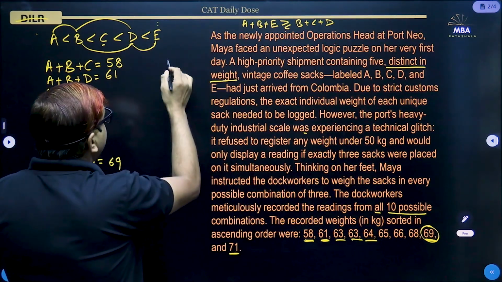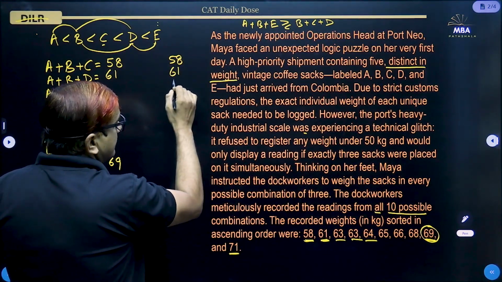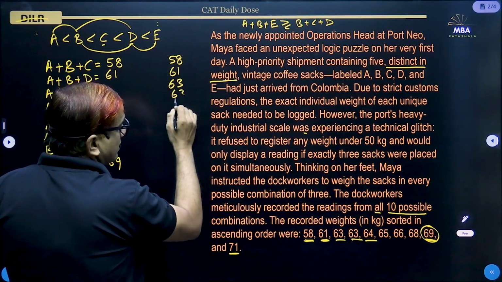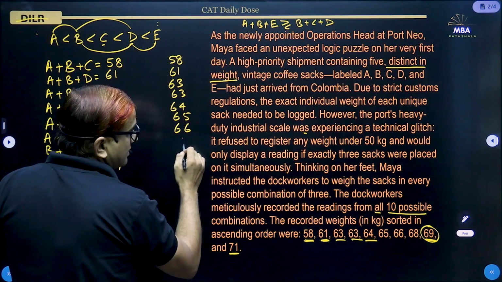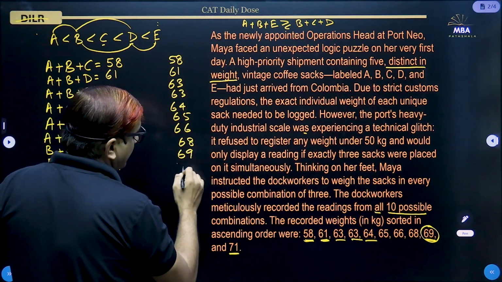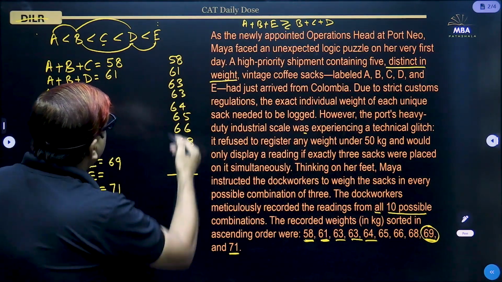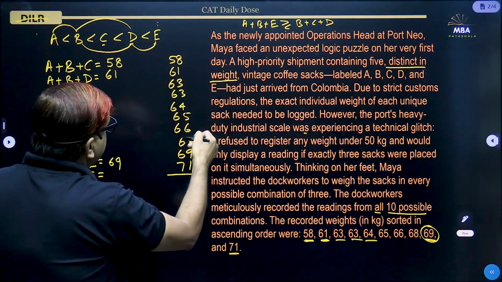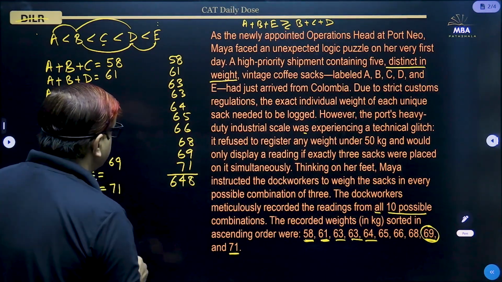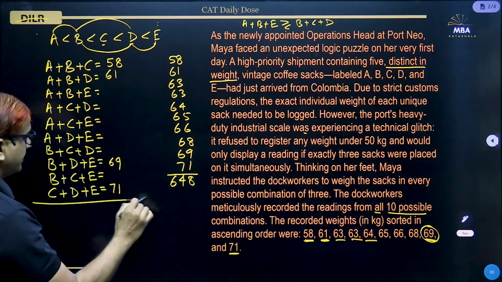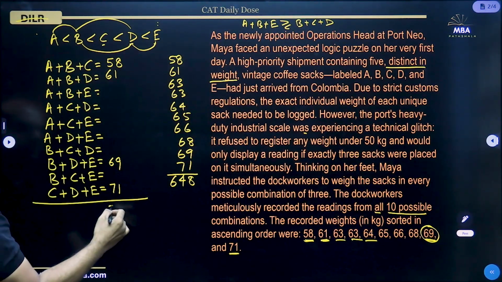So if we take all the records, 58, 61, 63 two times, then 64, 65, 66, 68, 69, and 71, and if we add them, 1, 2, 4, 5, 6, 7, 8, 9, 10, that sum is going to be 648. So this 648 will be the sum of all these equations together.